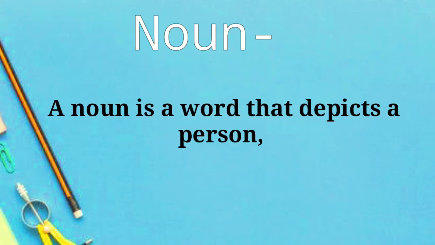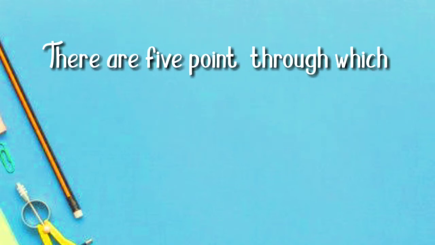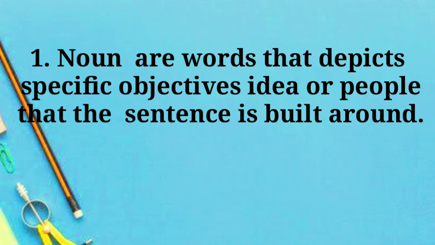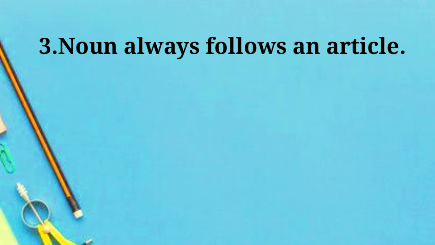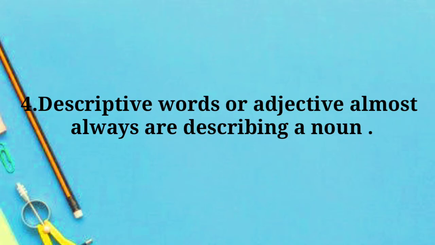A noun is a word that depicts a person, place, thing, or idea. There are 5 points through which we can identify a noun in a sentence. Nouns are words that depict a specific object, idea, or people that the sentence is built around. Nouns can always be pluralized. A noun always follows an article. Descriptive words or adjectives almost always are describing a noun.